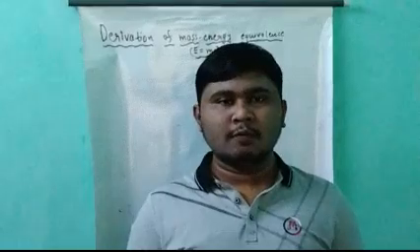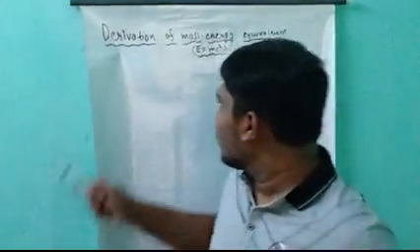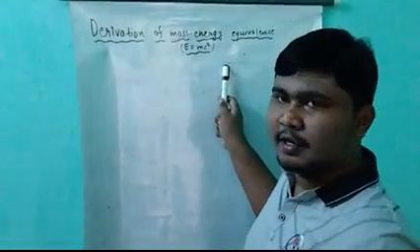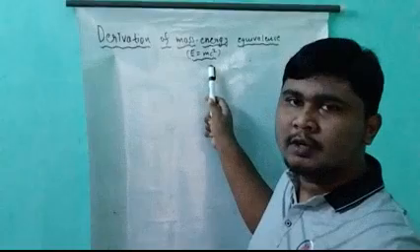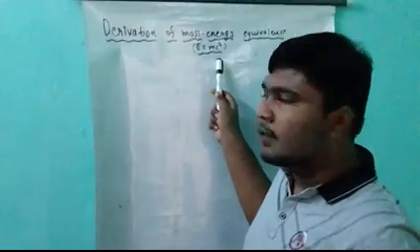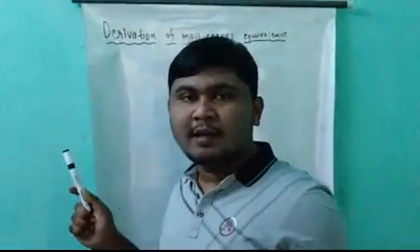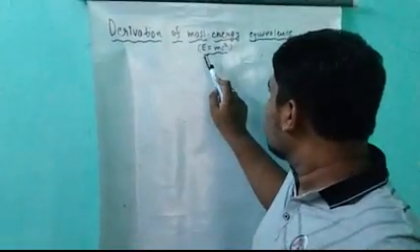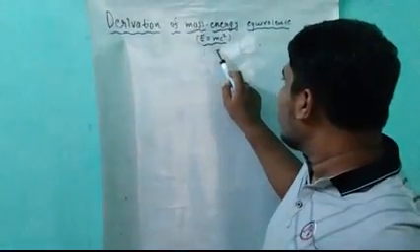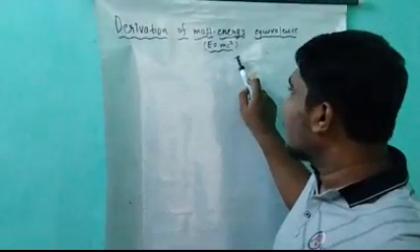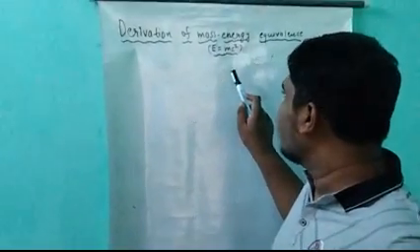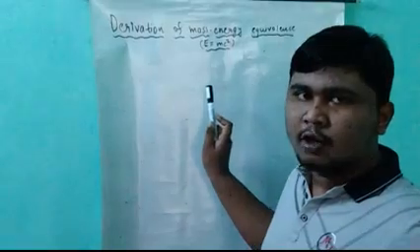So the topic of today's video is, as you can see, the derivation of the mass energy equivalence, that is E equals mc square, which is the world's most famous equation, which was formulated by Einstein in 1905, which is also known as the miracle year in physics. So let's come to the topic. I will be deriving how Einstein came to that equation. So friends, let us start the topic.